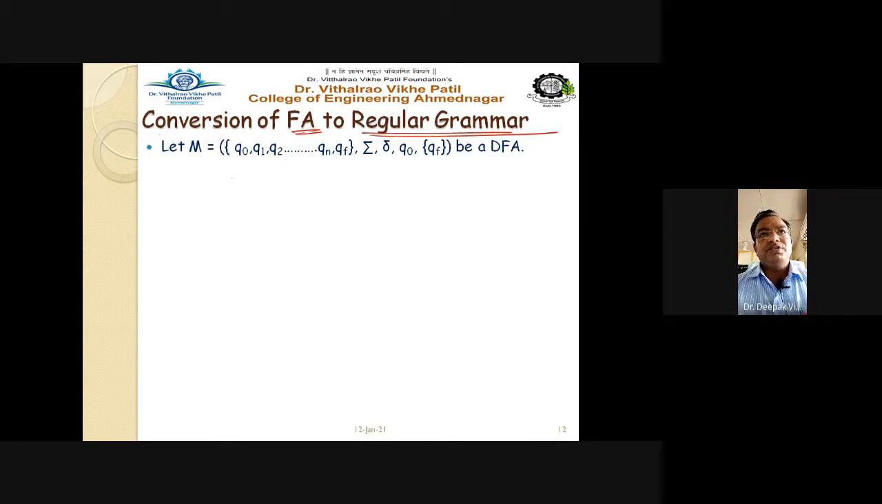Now see which are the steps here. So M means your automata is given, like Q0, Q1, Q2 dot dot dot up to QF, the input alphabet for this finite automata, and the delta transitions. Q0 is the start state, F is the final state, and it is a DFA, a deterministic finite automata. What we have to do here is convert this DFA into a regular grammar. Means such a DFA is given to us, and we have to find the rules like S gives A or A gives aB. Such types of rules we have to find from the given automata.